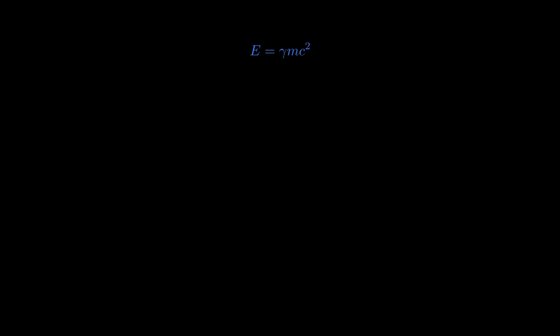Now let's see what happens when the object is completely at rest. Remember what gamma looks like? It has velocity squared in the denominator under a square root. When velocity is 0, that fraction vanishes and gamma just becomes 1. The object is perfectly still and you'd expect 0 energy. Wrong. When we put gamma equals 1 back into our total energy, the gamma drops away, and we're left with just mass times c squared.